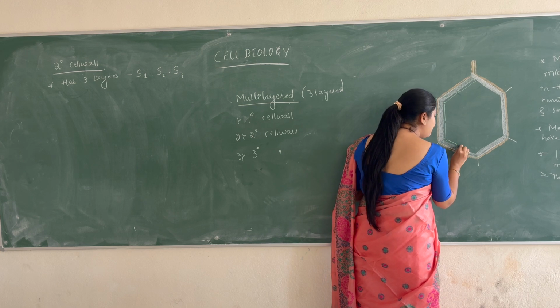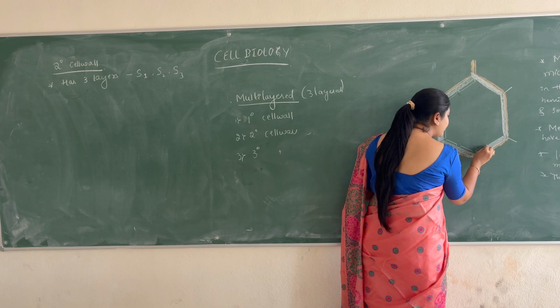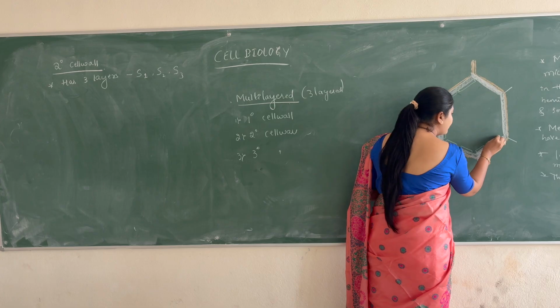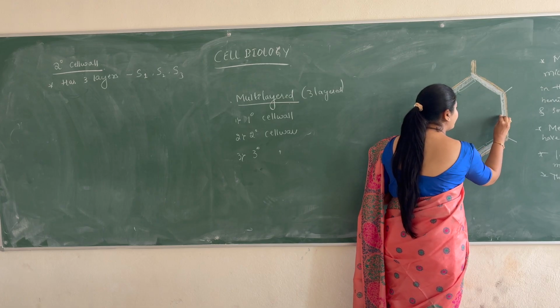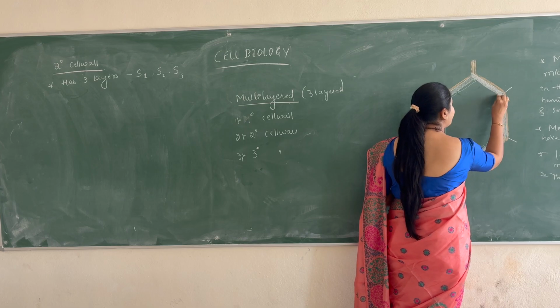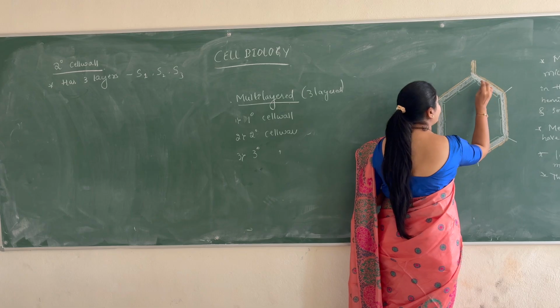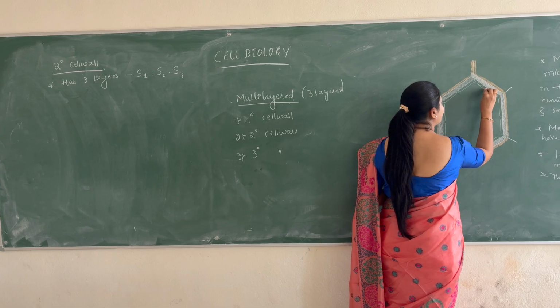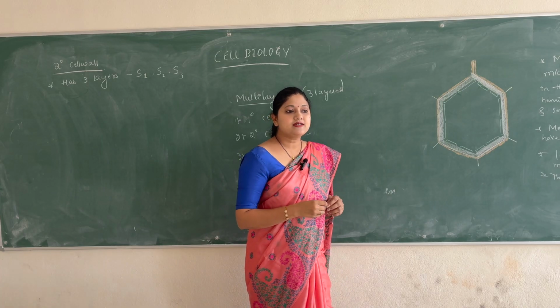This is a very important feature of the plant cell. Yes, this is how the secondary cell wall has been formed.